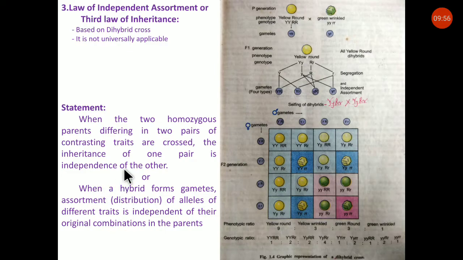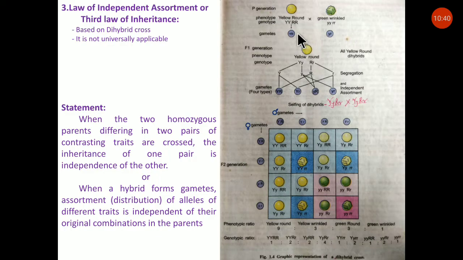Friend, in the law of segregation, there is separation of these alleles, but in this law there is assortment or distribution of pairs of alleles, meaning inheritance of one pair is independent of the other.